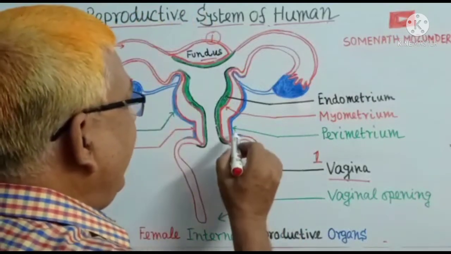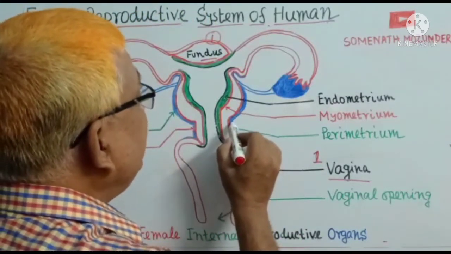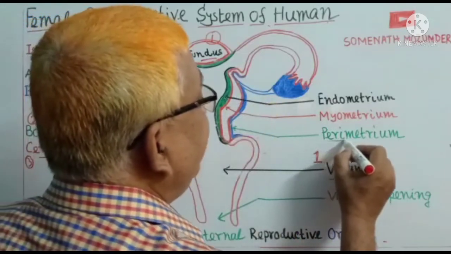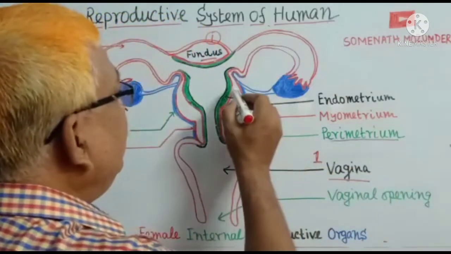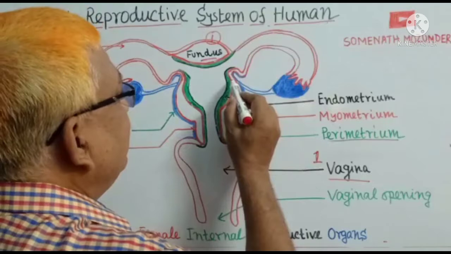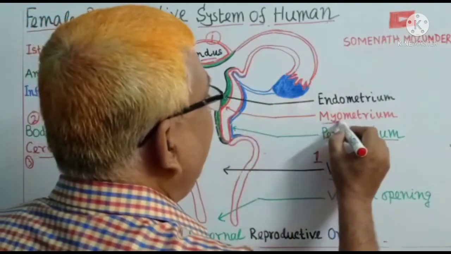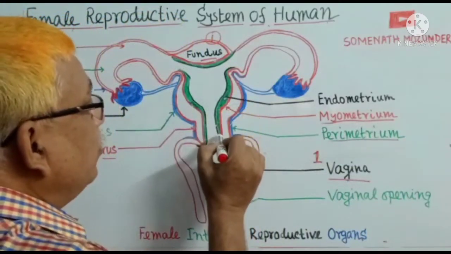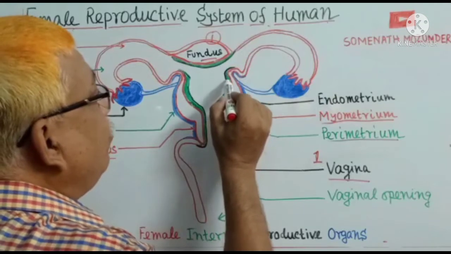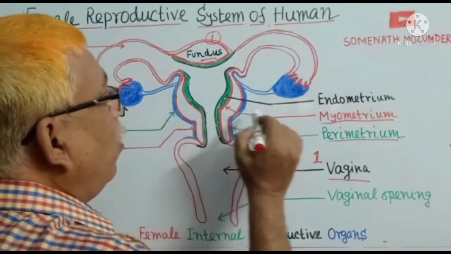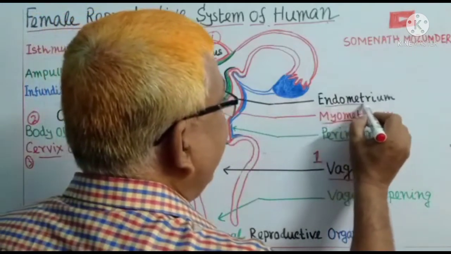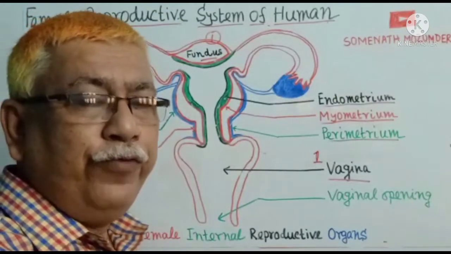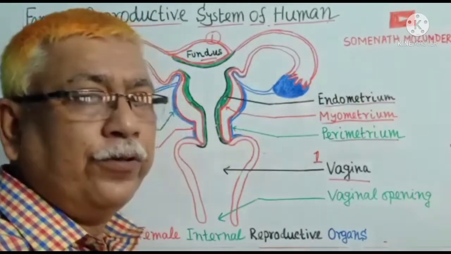The outermost layer is perimetrium, and this middle layer is called myometrium, and the innermost glandular layer is called endometrium. Uterus is the place where fetus is developed.